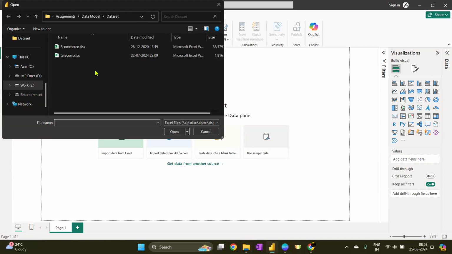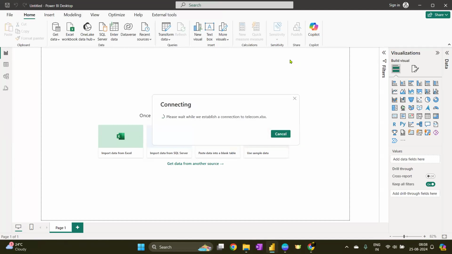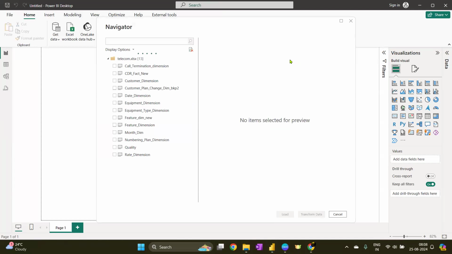Chalo. So which one do you want to go first? E-commerce or telecom? Telecom. Telecom is having almost I guess 12 tables, right? Let's go. So we are going to go with one by one steps. The step starts from getting the data in. So I can see there are all the tables.